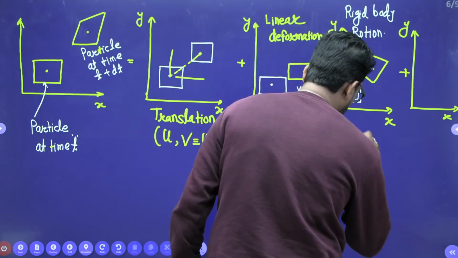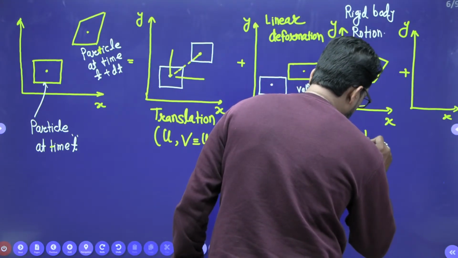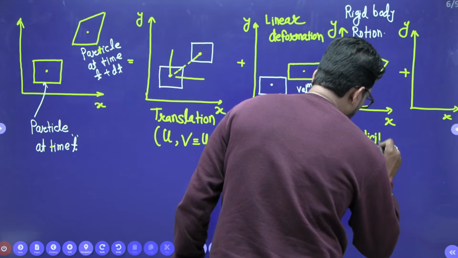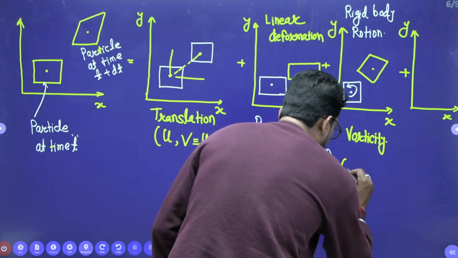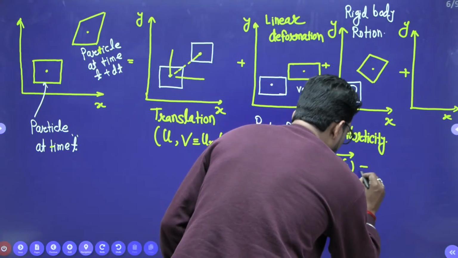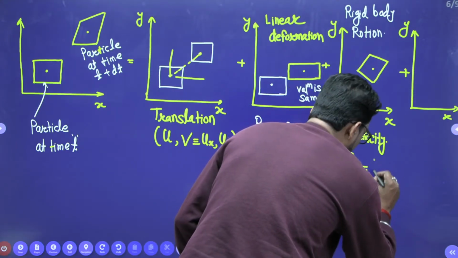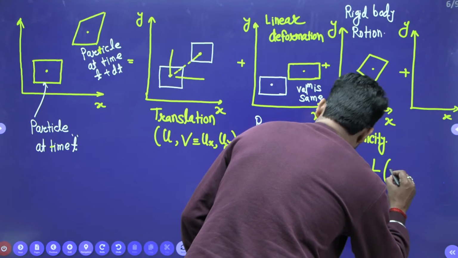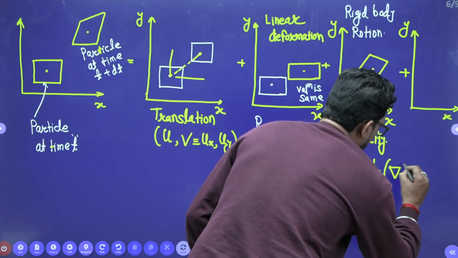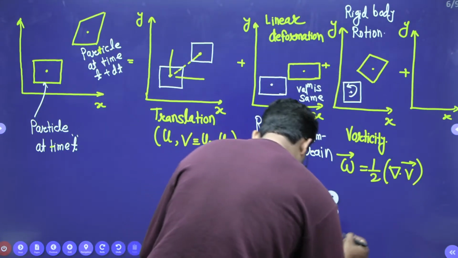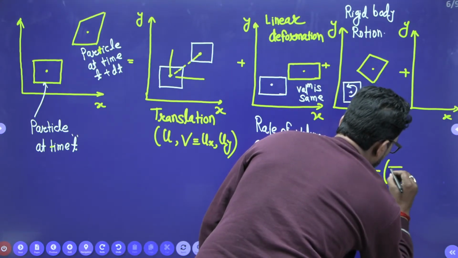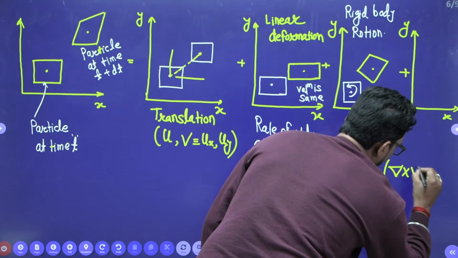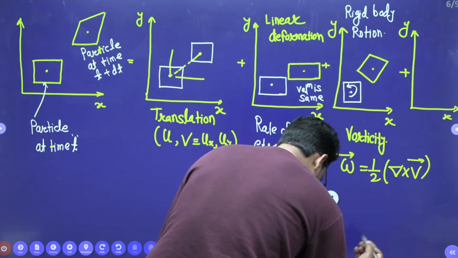What do we find? Vorticity. And what is the vorticity? We have to find omega, the rotationality, which is half of del cross v vector. And how to find del cross v vector?